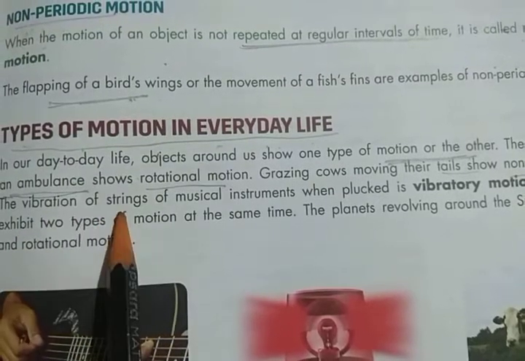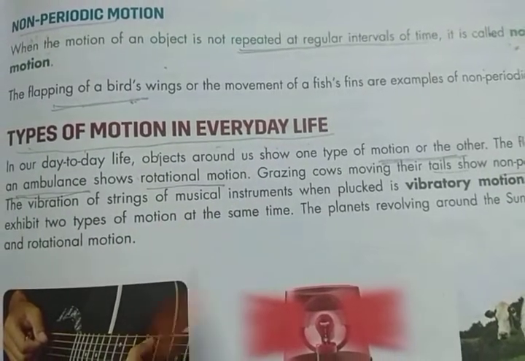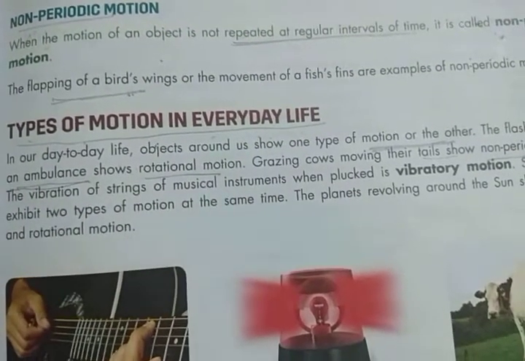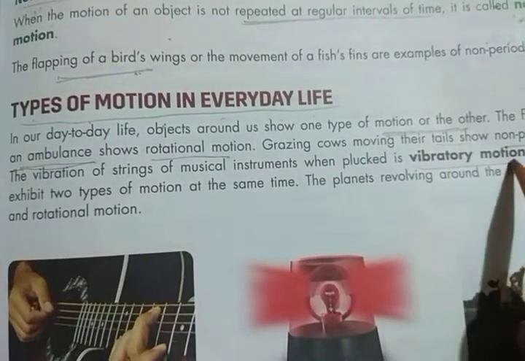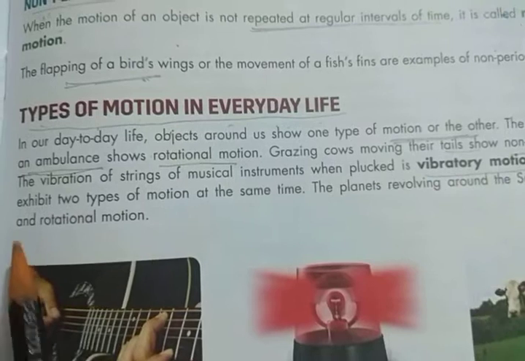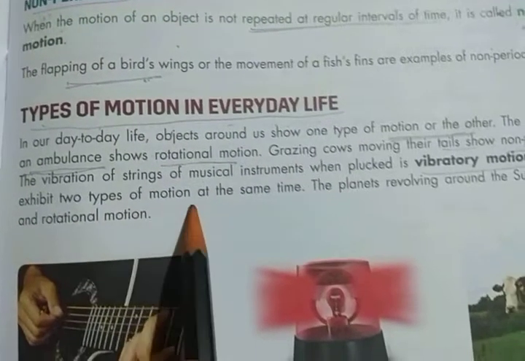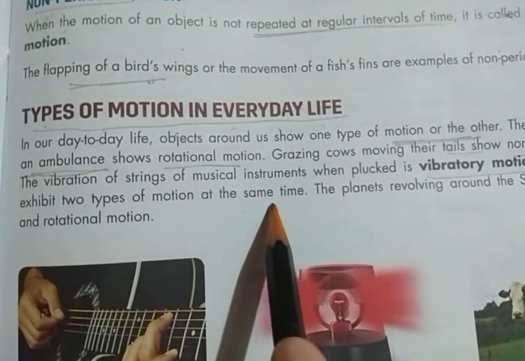The vibration of strings of a musical instrument when plucked is vibratory motion. Some objects exhibit two types of motion at the same time.